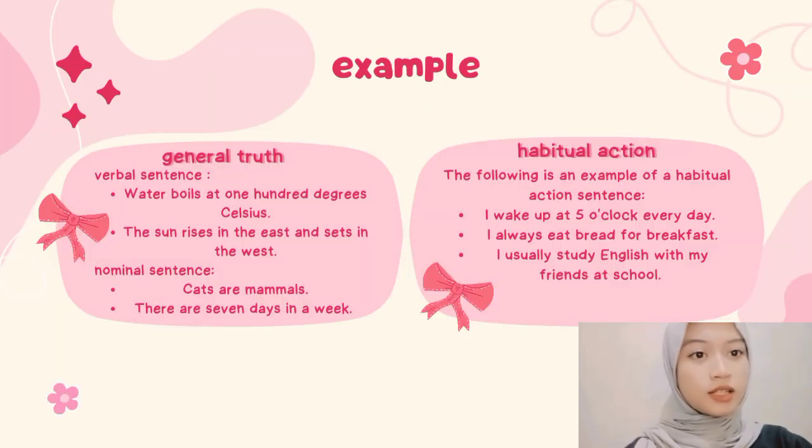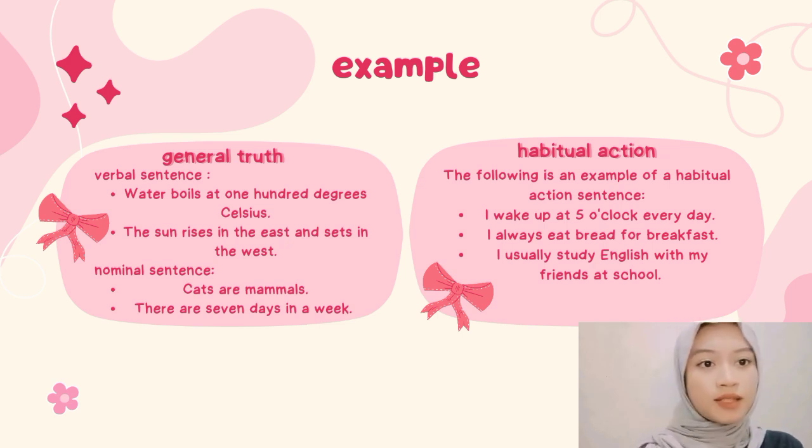Here there are examples of general truth and habitual action. In general truth, there are verbal sentences and nominal sentences. The example is "Water boils at 100 degrees Celsius," or "The sun rises in the east and sets in the west." And in nominal sentences, the example is "Cats are mammals" and "There are 7 days in a week."